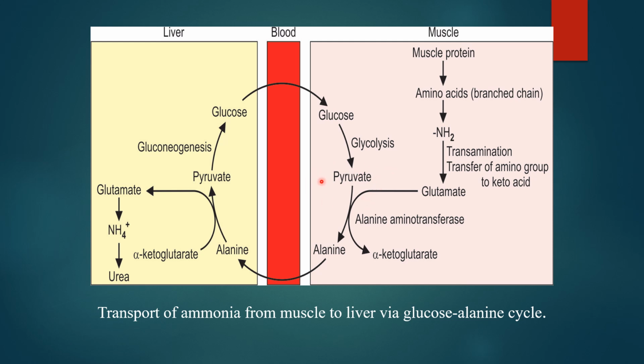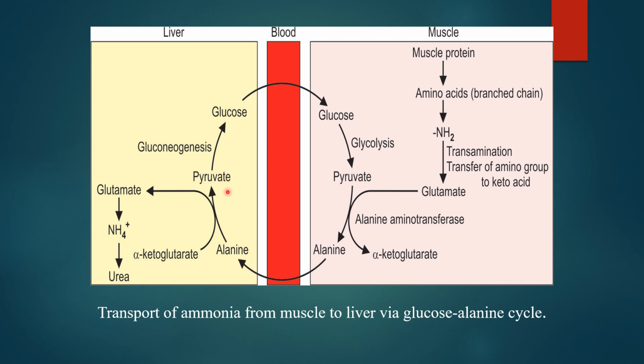And this pyruvate comes from where? Whenever there is muscle activity, glucose is utilized via glycolysis and converted into pyruvate. This alanine goes via blood to the liver. Here in the liver, again through a transamination reaction via alpha ketoglutarate, this alanine is converted to pyruvate, while alpha ketoglutarate turns into glutamate, which releases ammonia via the glutamate dehydrogenase enzyme, and it is converted into urea. While pyruvate converts to glucose via the gluconeogenesis pathway.